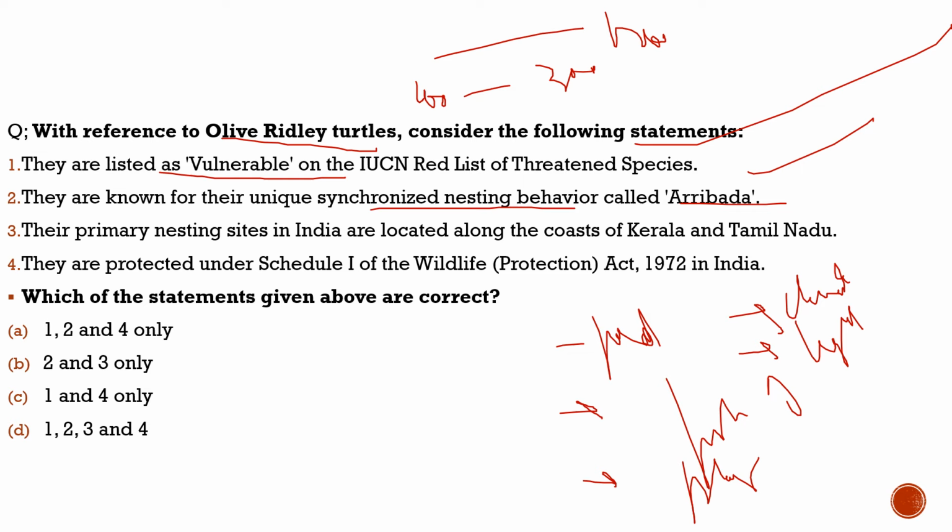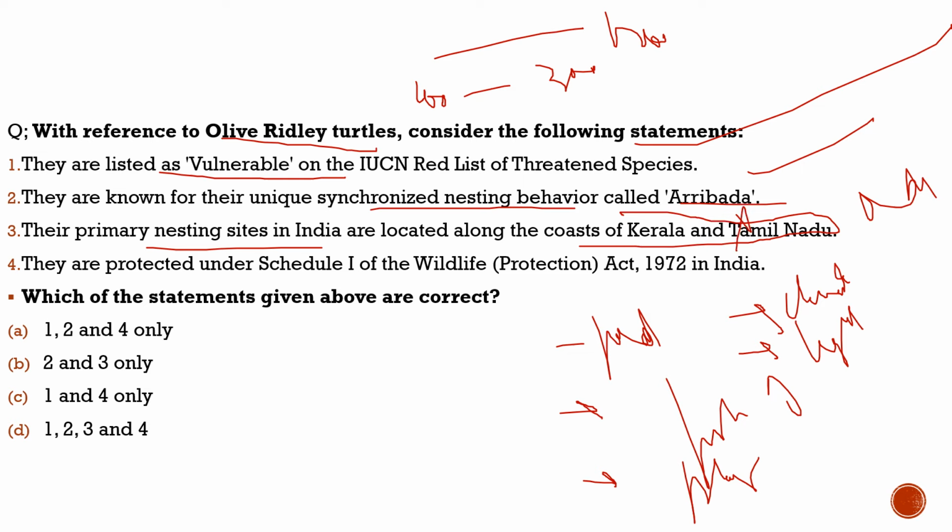Third statement: their primary nesting sites in India are located along the coasts of Kerala and Tamil Nadu. This is incorrect because their primary nesting sites are along the coasts of Odisha and Andhra Pradesh, not Kerala and Tamil Nadu. Usually it would be on the eastern coastline. We can trace a few regions in Tamil Nadu, but not in Kerala. So this statement is incorrect.